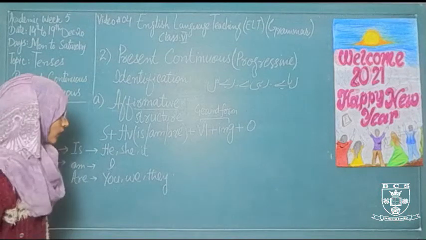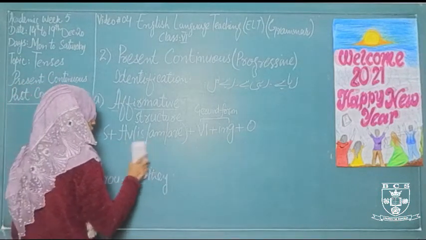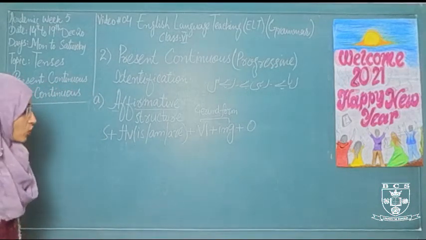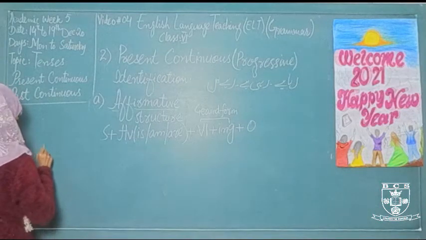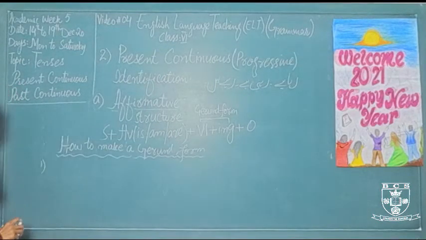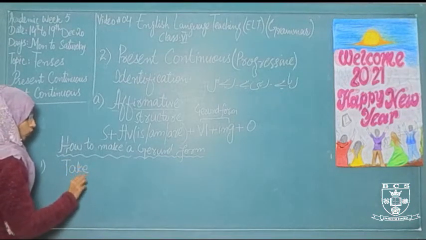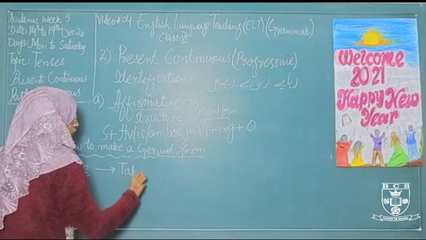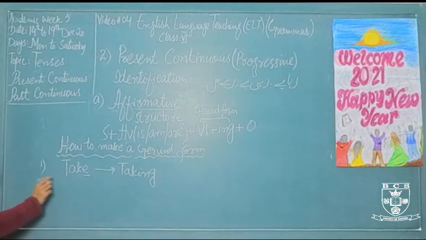Now after knowing this, I want to tell you how to make a gerund form. There are so many methods for making a gerund form, but here I am telling you only a few. The first rule is that if your verb ends in E, we just remove the E from the verb and add ing for making it the gerund.